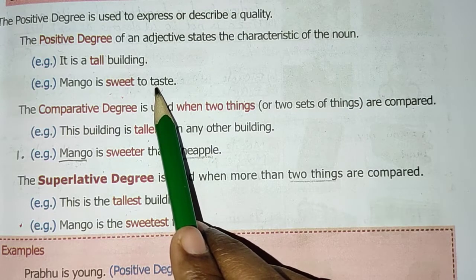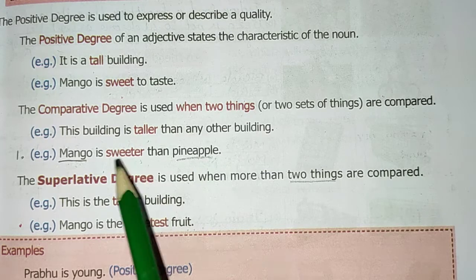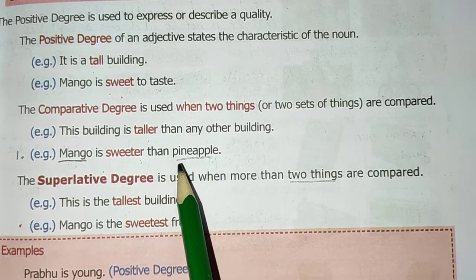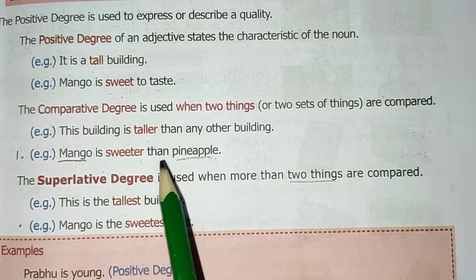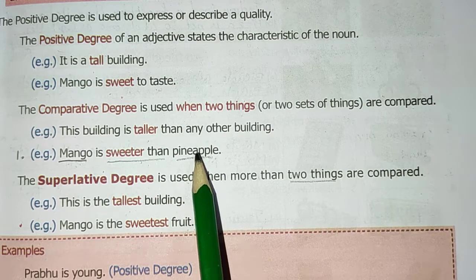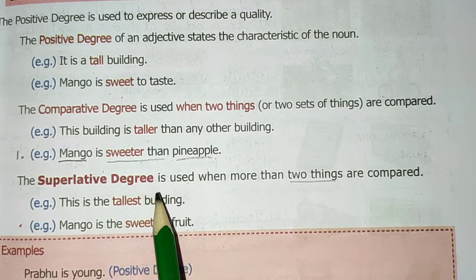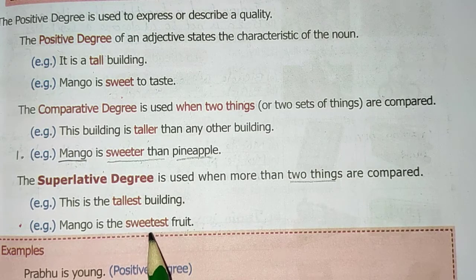Okay, sweet. Here we use it to compare two things, or fruits or animals, birds, anything else it may be. So it is sweeter than. We use the word sweeter than. In superlative degree, we compare more than two things. So we use tallest, sweetest, hardest.